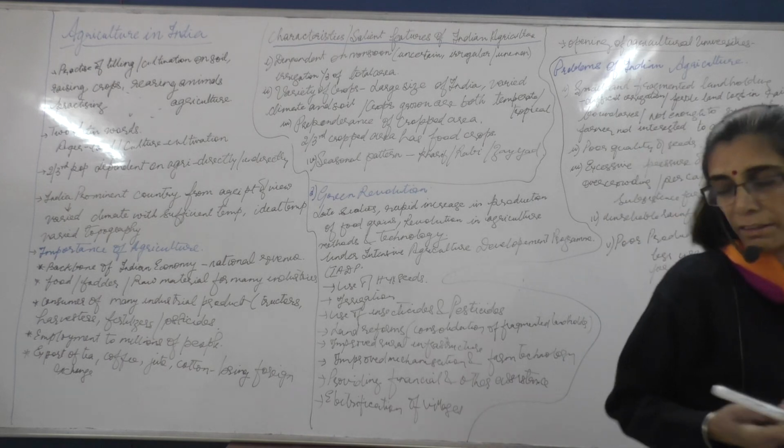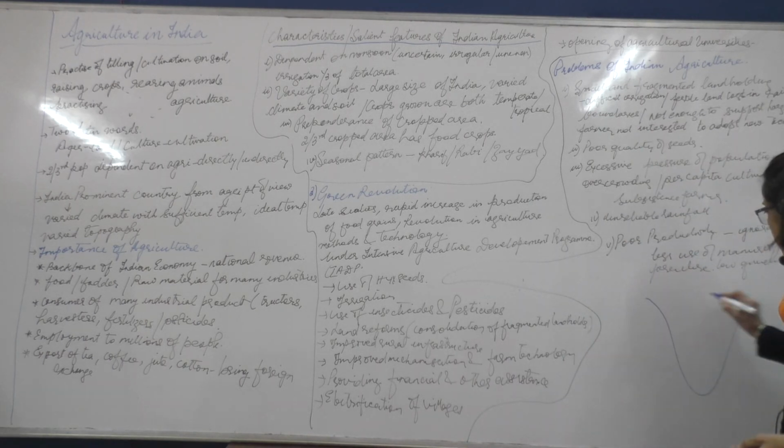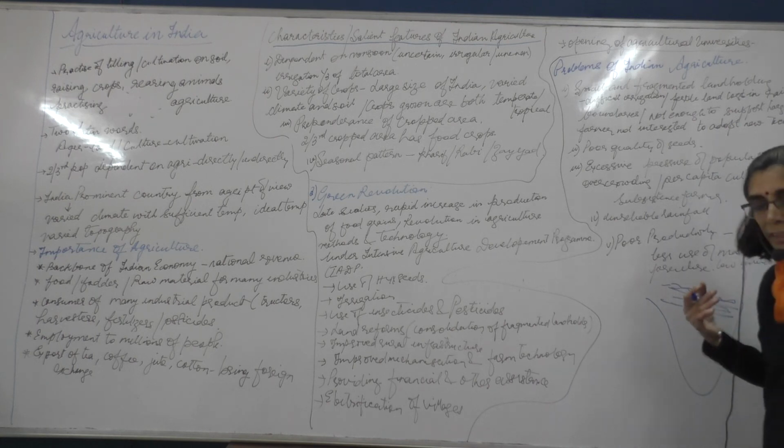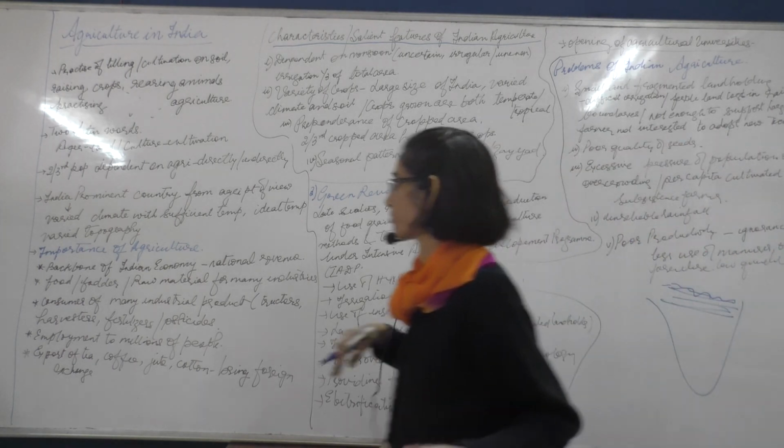Then there are certain other regions where terrace farming can be done, in the lower hills. So it's a country of varied topography.